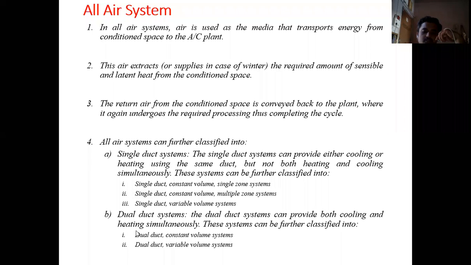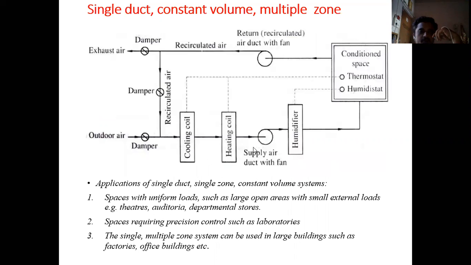Okay, so the dual duct system can be further classified as a dual duct constant volume system, where there is no requirement of dampers since the volume is constant, and dual duct variable volume systems. So these are basically the types of all air systems. Okay, so today we'll stop here, and in the next lecture we will start with the all air systems.